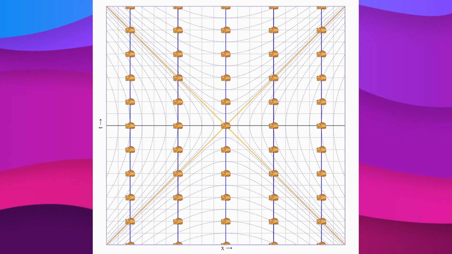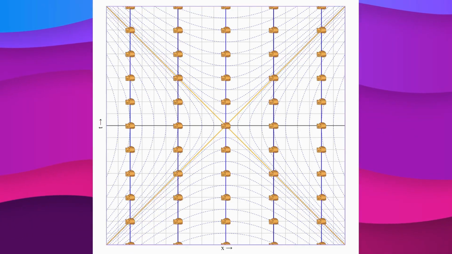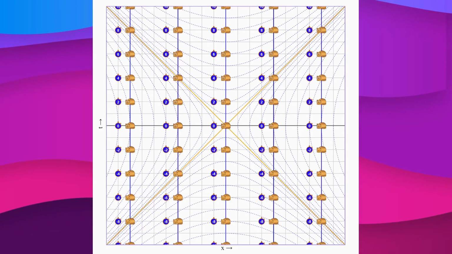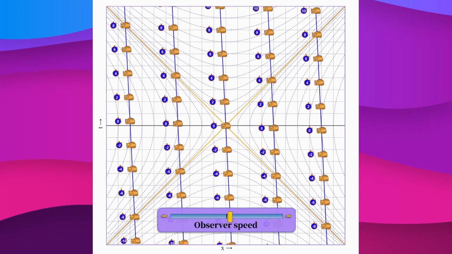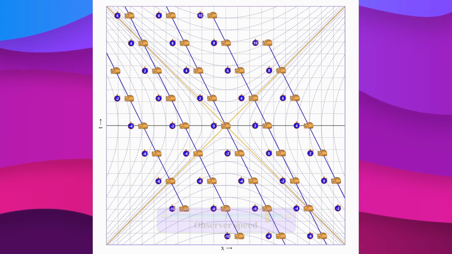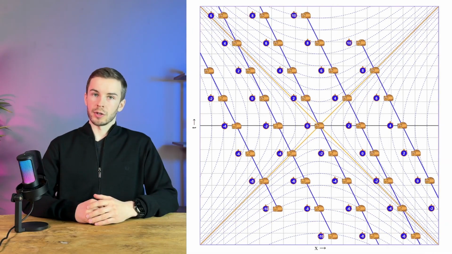Let's suppose all the cats wake up at the same moment, at time 0. If you observe this while staying still, everything is fine. But as soon as we start moving, say, to the right at half the speed of light, it turns out that the cats on the left haven't woken up yet, while those on the right have already been awake for a long time. Simultaneity, turns out, is also relative.